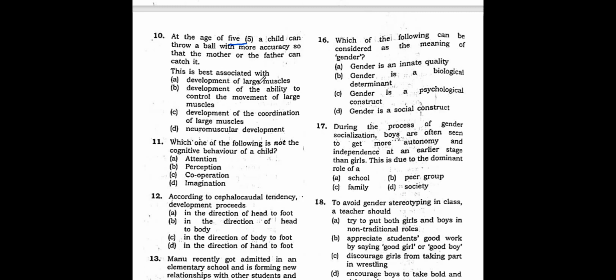Here it says development of large muscles. See, development of large muscles cannot be true alone. Of course, this is true, but this cannot be true alone. It says again, development of the ability to control the movement of large muscles. This is true. But again, let's see another option. Neuromuscular development, not at all. Now let's see. Development of coordination of large muscles. So this is the correct option here. This is the most accurate one.